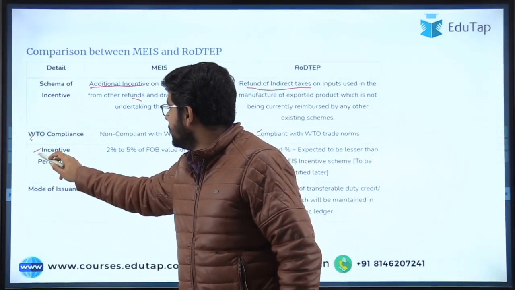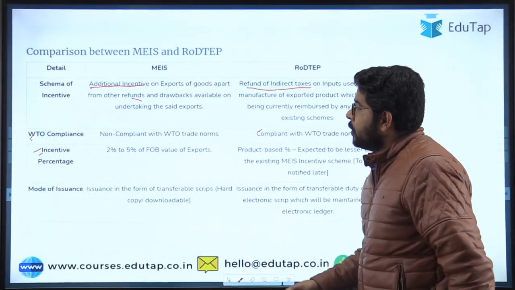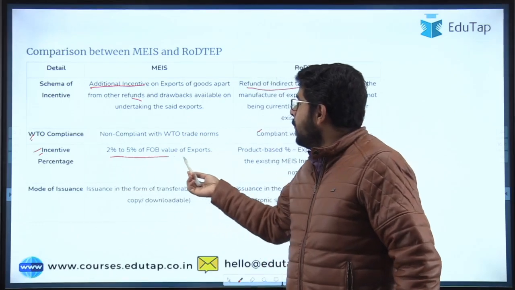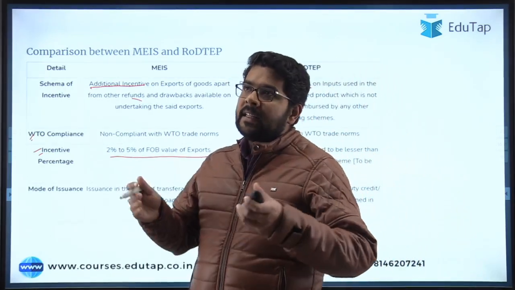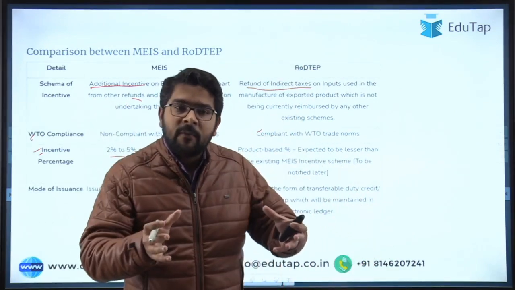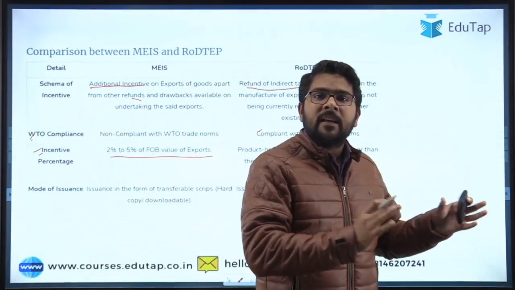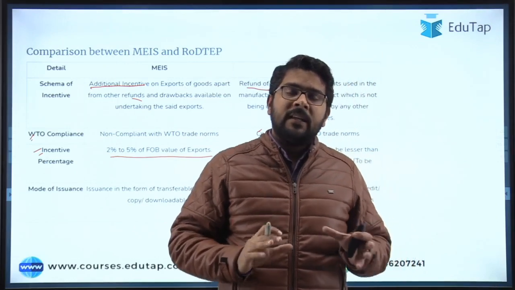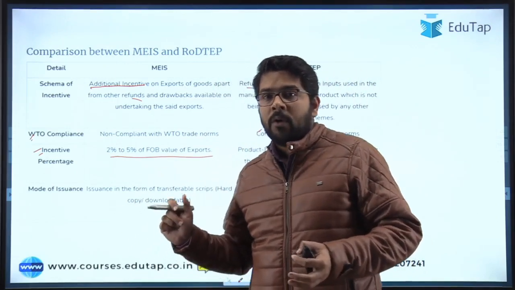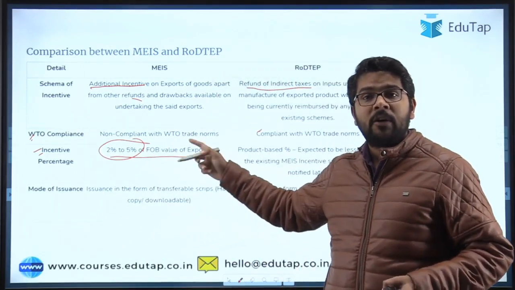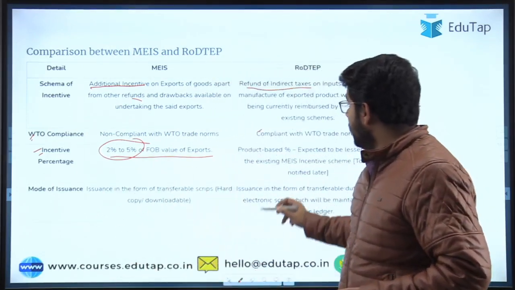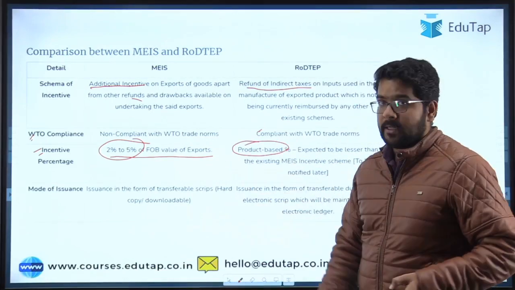Like the incentive percentage: earlier the incentive was 2 to 5% on freight on board value of the export. Freight on board value basically means that it covers all the expenses from the seller's point of view. Whatever expenses there will be from then on will be from the buyer's point of view. So the incentives were 2 to 5% of the FOB value, but now they will be on a product to product basis.